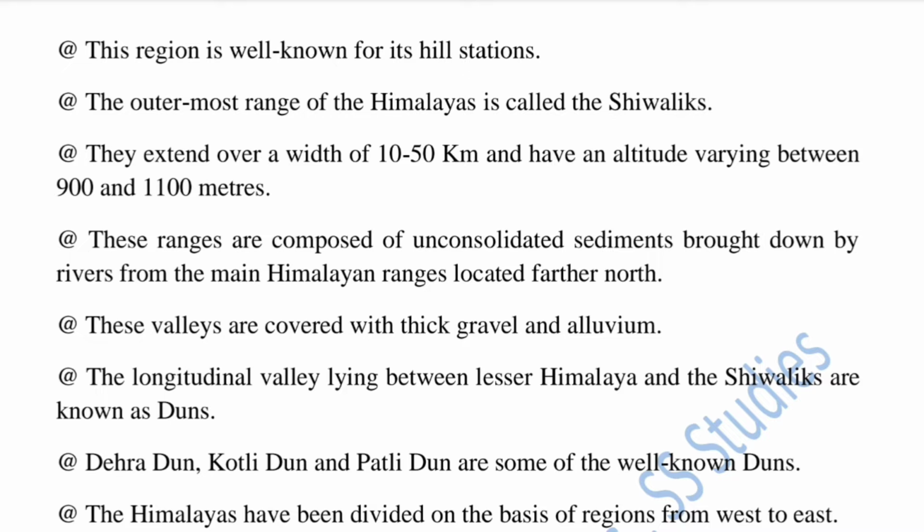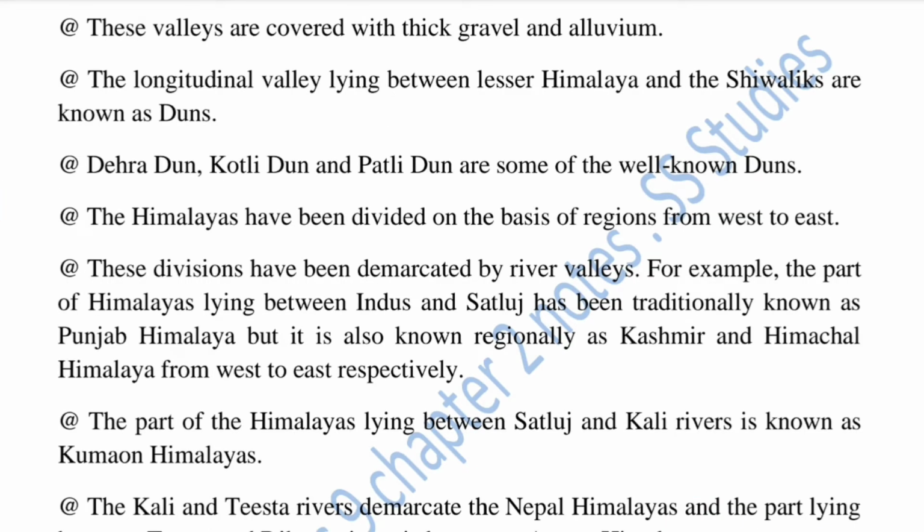The outermost range of the Himalayas is called the Shivaliks. They extend over a width of 1050 km and have an altitude varying between 900 and 1100 meters. These ranges are composed of unconsolidated sediments brought down by rivers from the main Himalayan ranges located farther north. These valleys are covered with thick gravel and alluvium. The longitudinal valleys lying between Lesser Himalaya and the Shivaliks are known as Duns. Dehradun, Kotli Dun and Patli Dun are some of the well-known duns.